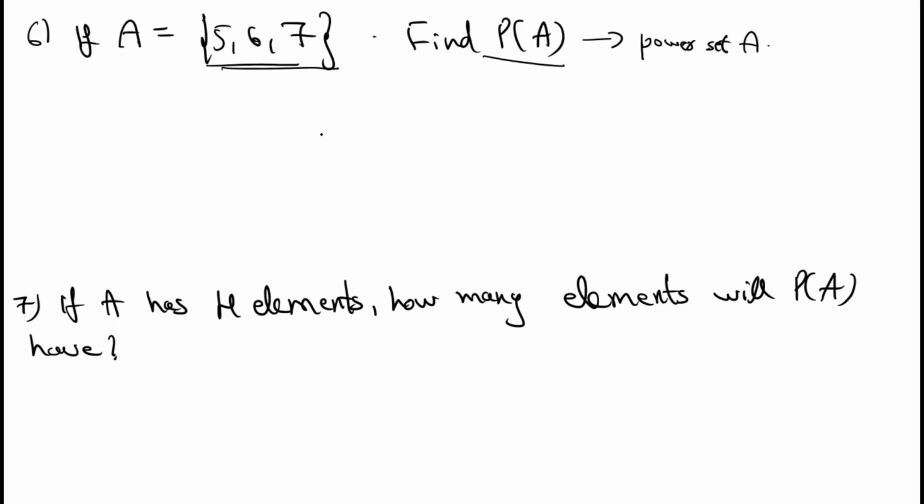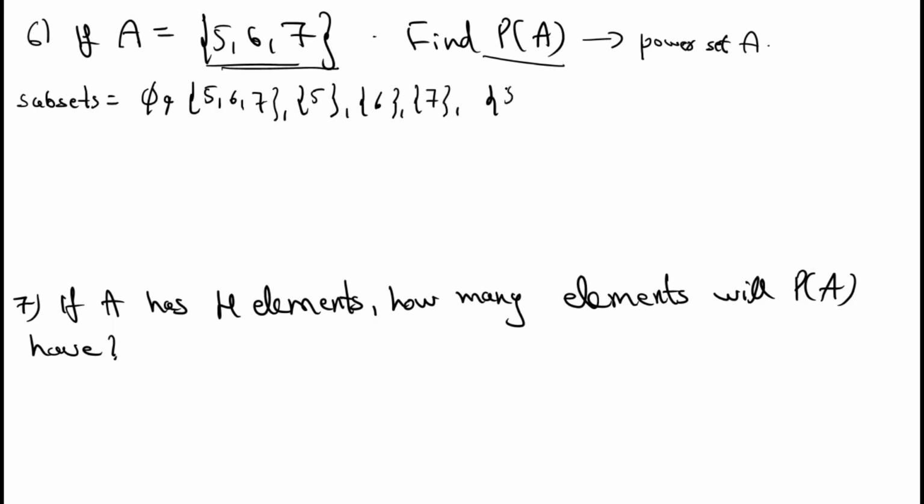To write the power set, first write the subsets. Subsets: the first subset is the empty set, the second subset is the given set. Then the third subset you can write singleton 5, then singleton 6, then singleton 7, then set {5, 6}, then set {6, 7}, then set {5, 7}. These are the possible subsets.